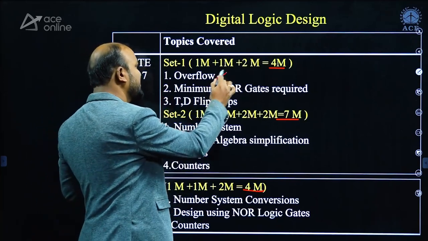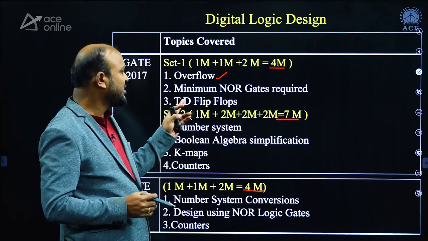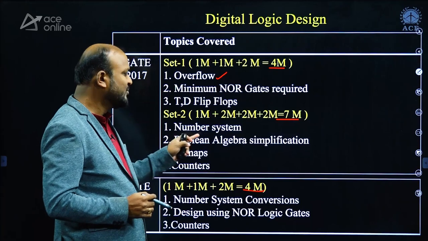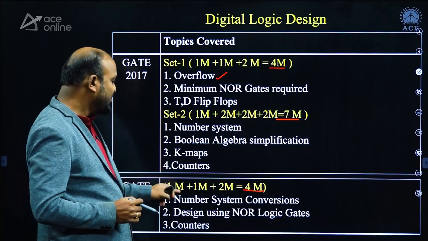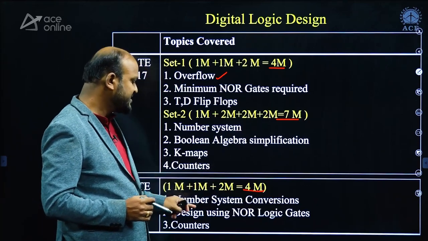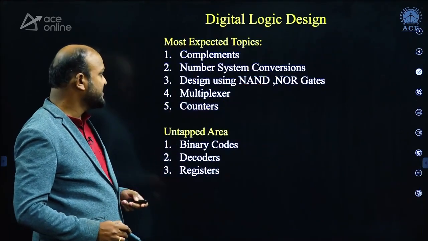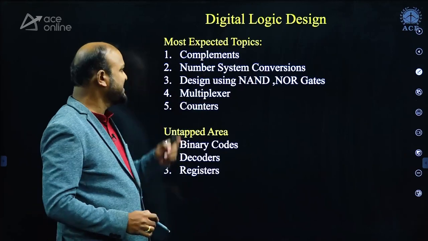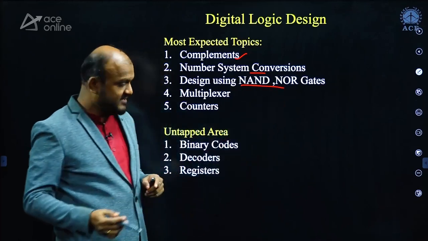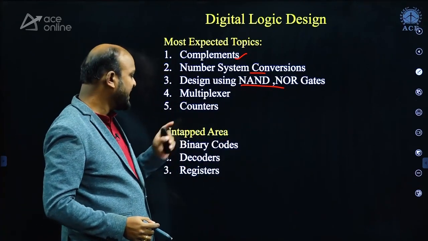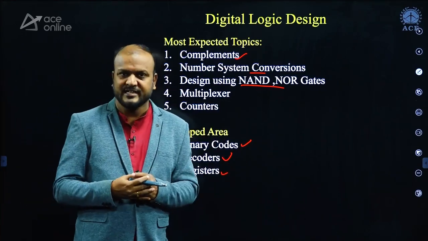Questions were asked on overflow, the minimum number of NOR gates required when solving Boolean expressions, T flip-flops, D flip-flops, number systems, Boolean algebra simplification, K-maps, counters. In 2019, question 9, questions are given on number system conversions, design using NOR logic. See, this topic is repeated. Focus on it. And counters. The most expected topics, along with the topics I have shown, are complements, number system conversions, NAND NOR gates, multiplexers, counters. Untapped areas are binary codes, decoders, and registers. These are the topics from where you can expect questions.